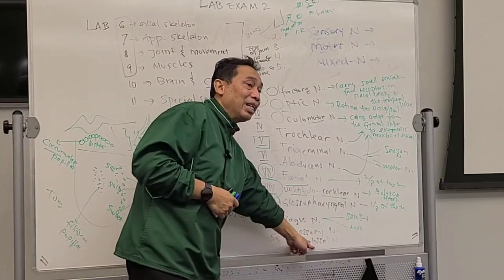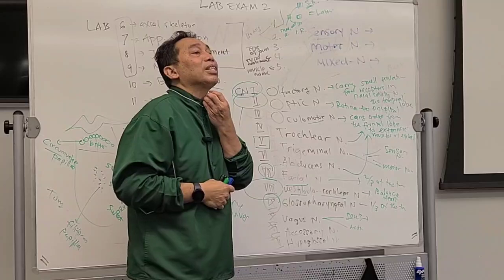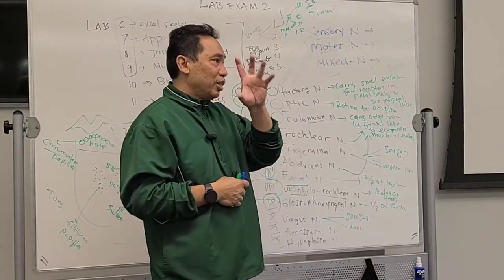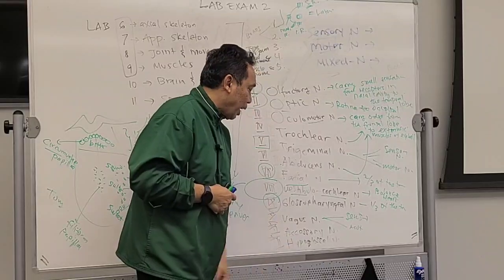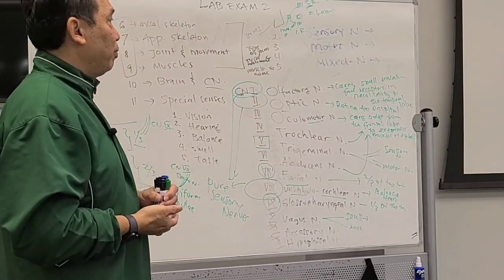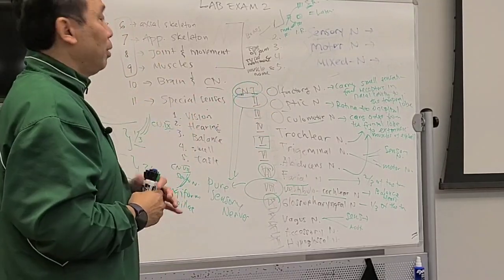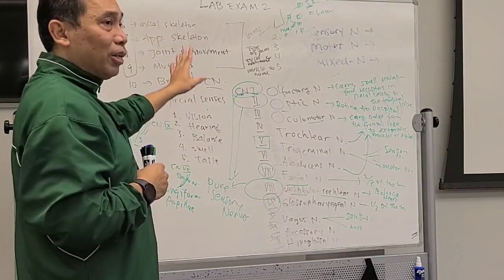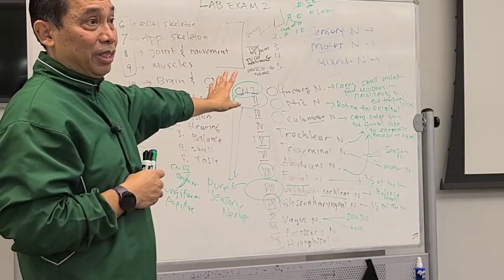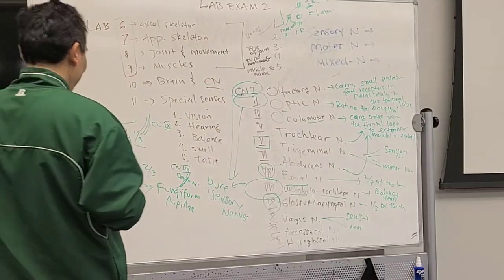Hypoglossal. What is glossal? Tongue. And this is also the one that will move your tongue, especially under here. When you're swallowing, that's also controlled by this hypoglossal nerve, which is number 12. Okay, that should be kind of review for lab and also for final exam. It's going to be the same thing. You get it? You have question for this?